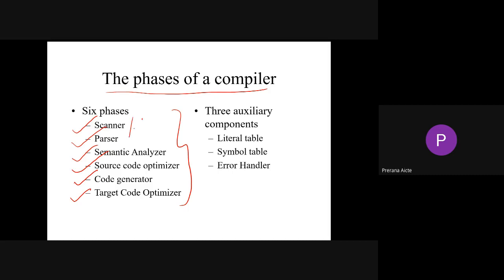We also call the lexical analyzer a scanner. We also call the syntax analyzer a parser. We also call the semantic analyzer, the intermediate code generator or intermediate code optimizer, code generator, and code optimizer. These are the 6 phases. And we have 3 auxiliary components: the literal table, the symbol table, and the error handler.